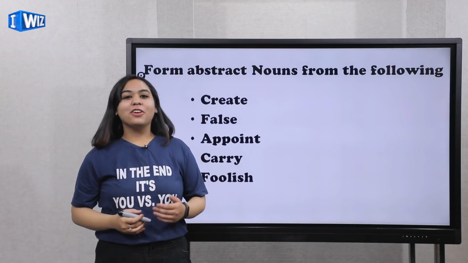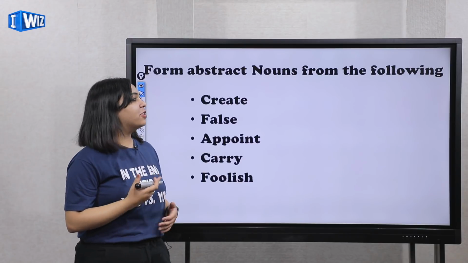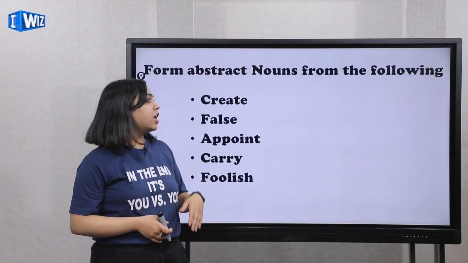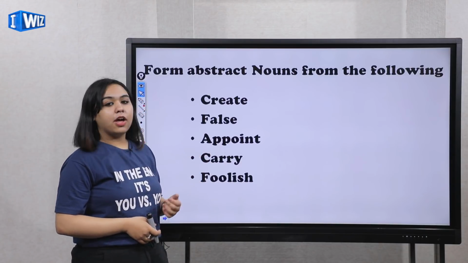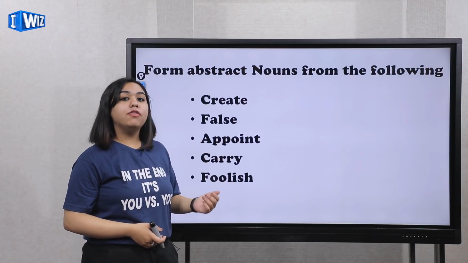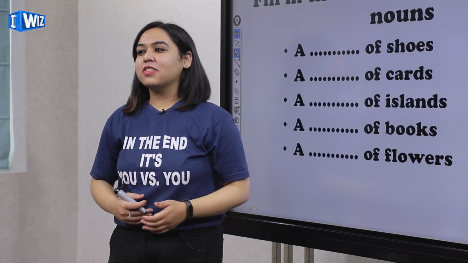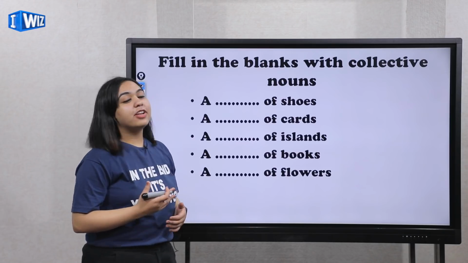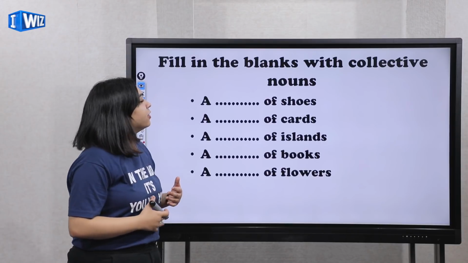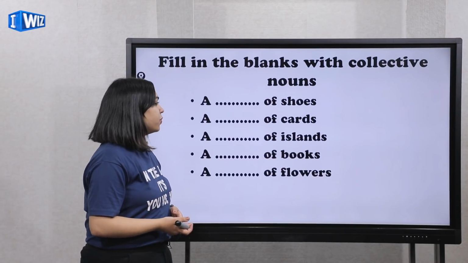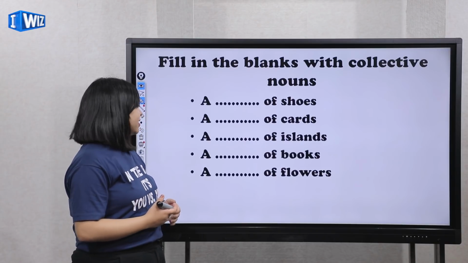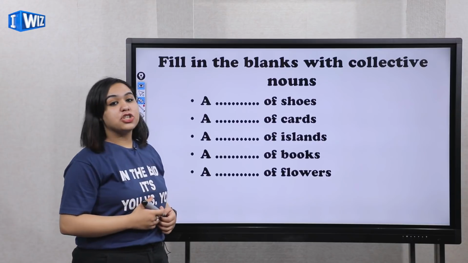Now, before ending our today's topic, I will be giving you some work. Your work for today is that you have to form abstract nouns out of these words. Okay? Now, the words are create, false, appoint, carry, and foolish. The second question for today's work is that you have to fill in the blanks with collective nouns. Allow me to read these for you. The first one is a dash of shoes, the second one is a dash of cards, a dash of islands, a dash of books, and a dash of flowers.